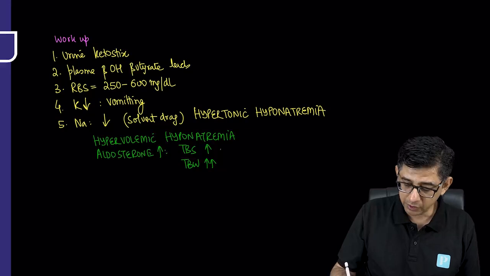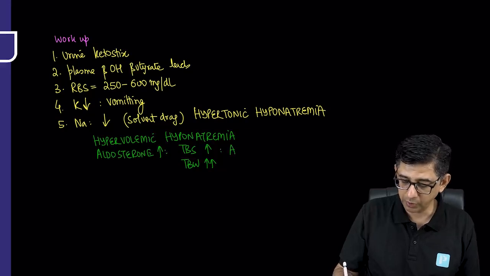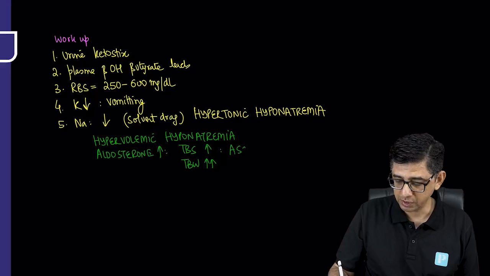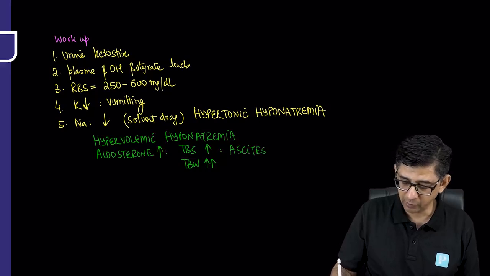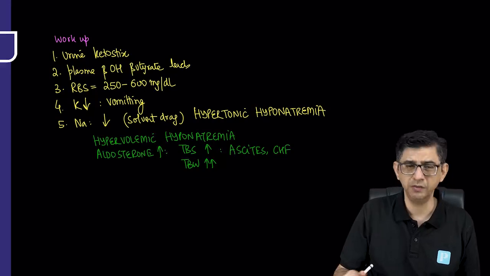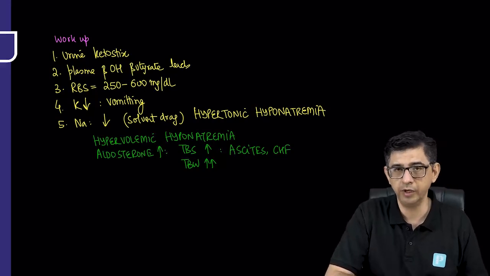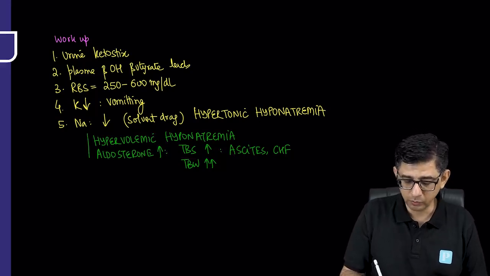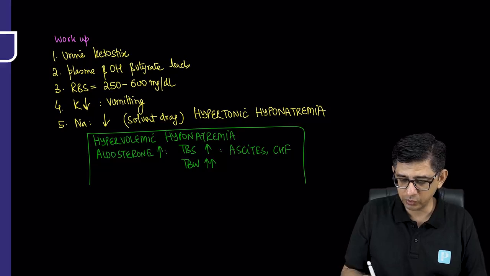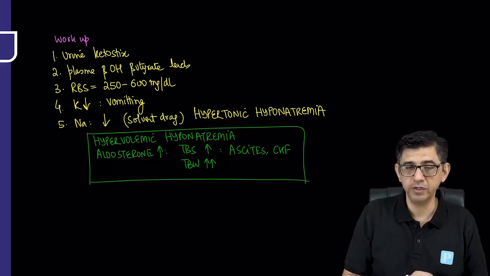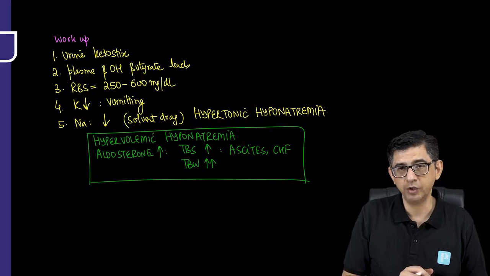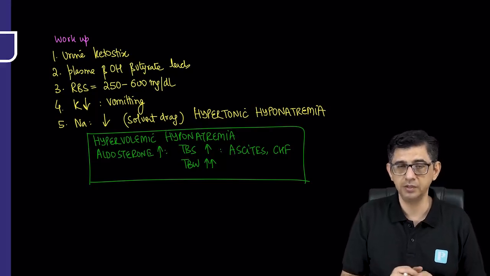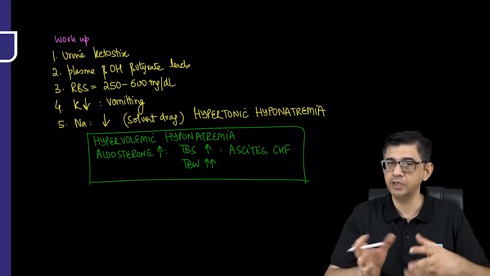Well, what are the conditions where we can be getting hypervolemic hyponatremia? The best example for this could be ascites, or it can be congestive heart failure, because in congestive heart failure, after all, perfusion of kidney will be less. So aldosterone values will rise, and this aldosterone will then cause more water coming into the system, more salt coming into the system. And I would suggest you to listen to the kidney section also once you're done with this video, because diabetes is causing multi-system involvement.